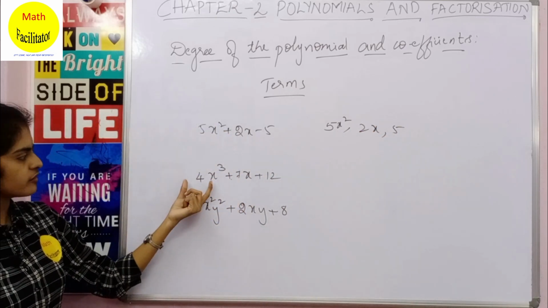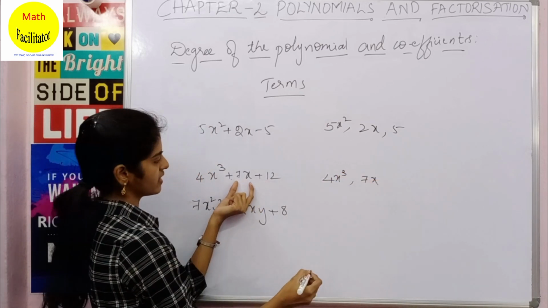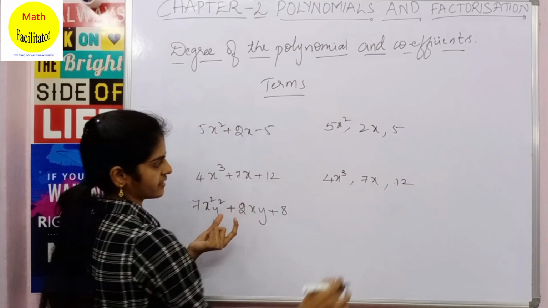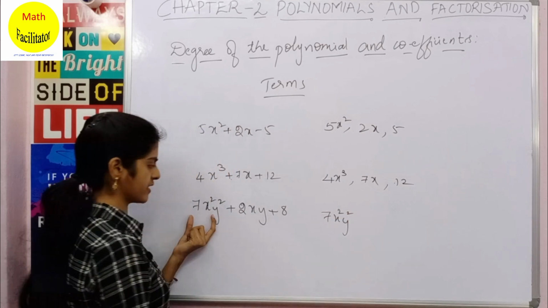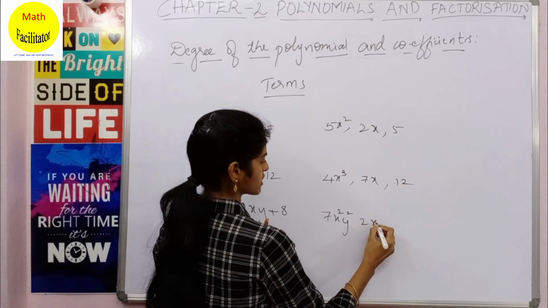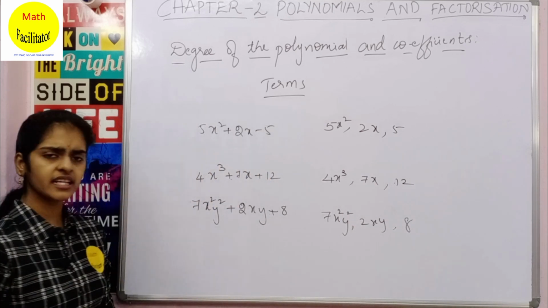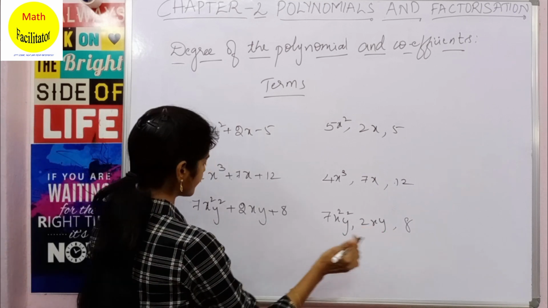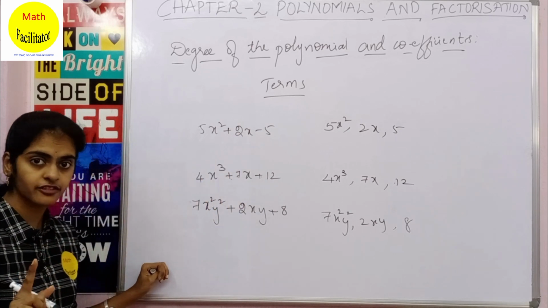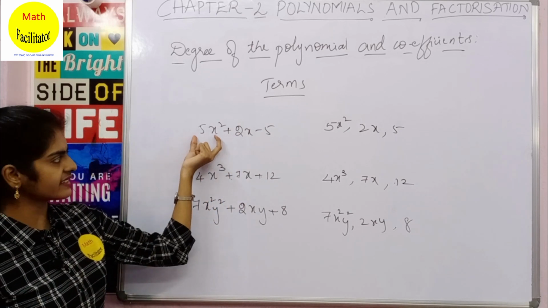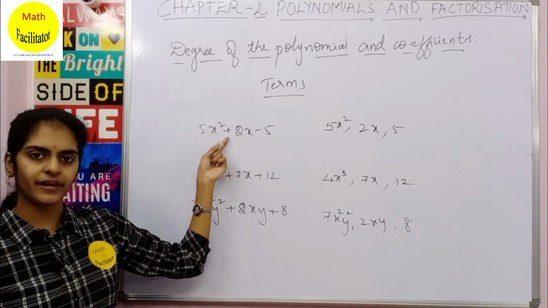Now here 4x cube is one term, 7x is one term and 12 is another term. And here you can see 7x square y square is one term, 2xy is the second term and 8 is the third term. Clear? So here you can see that every term is separated by what? It is separated by either plus or minus. Did you observe? Okay, so term is nothing but this particular thing, and each term is separated by a plus or a minus.